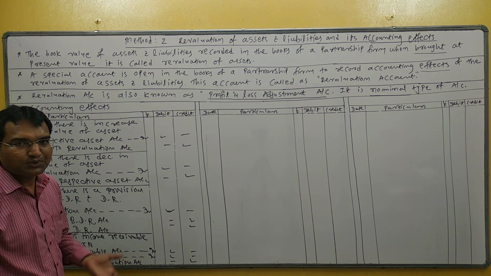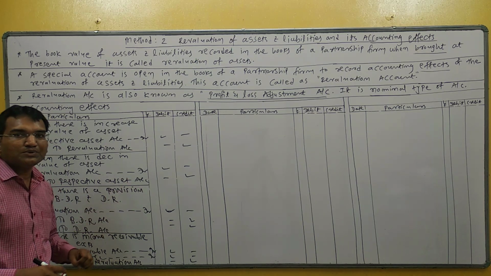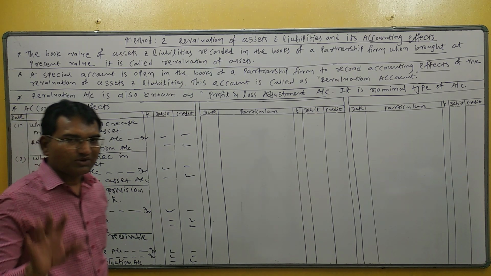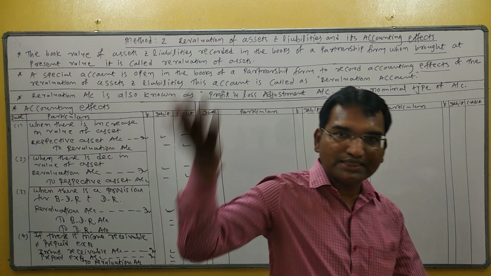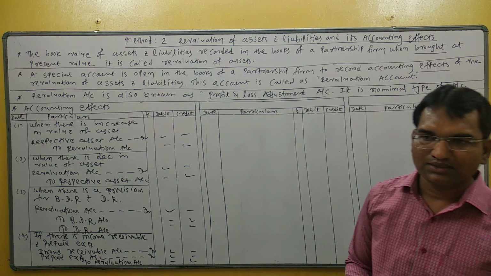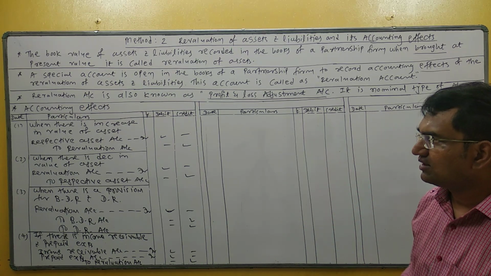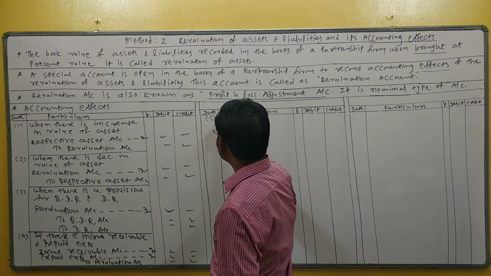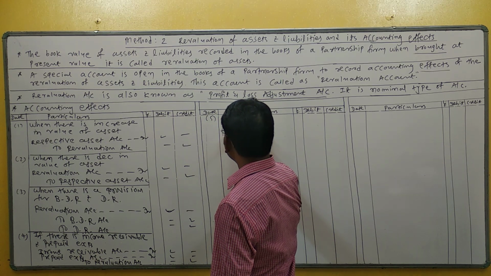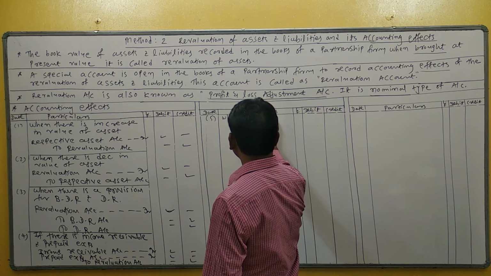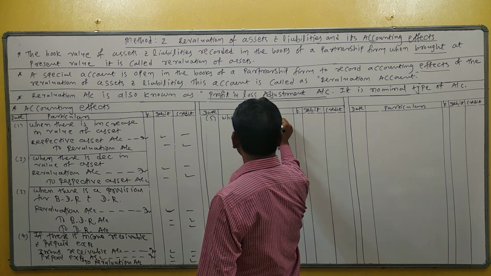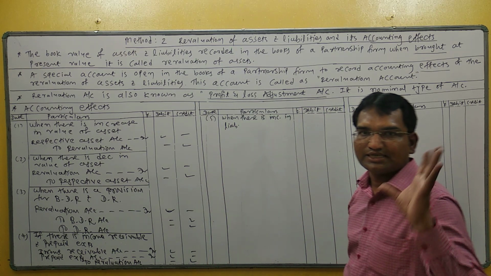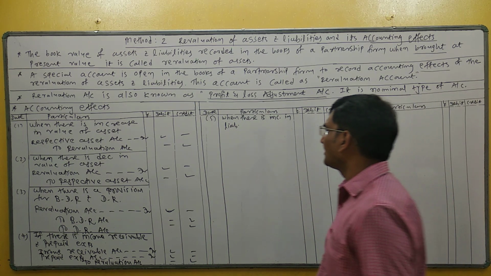Now entry relating to liability. Entry relating to liability includes first two possibilities in case of liability: liability increase and liability decrease, and then unrecorded liability. So journal entry number 5, when there is an increase in liability, then what is the entry?